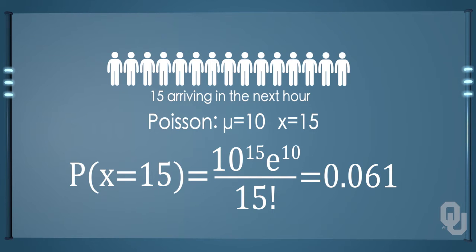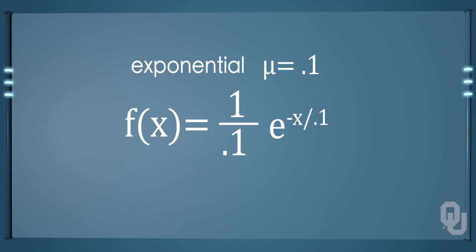Of course, if we keep the same historical facts, but are interested in the service time a person spends at the counter, we would use the exponential distribution. The exponential probability function for any value of x, the random variable, for this particular checkout counter is f of x equals 1 divided by 0.1, e raised to the minus x divided by 0.1, equals 10e raised to the minus 10x power.